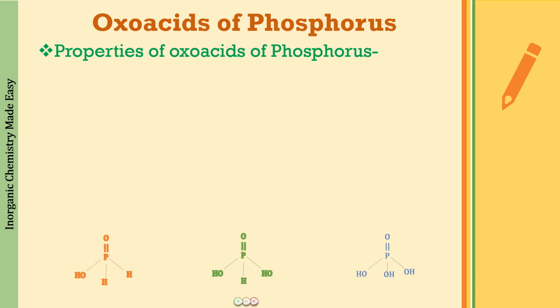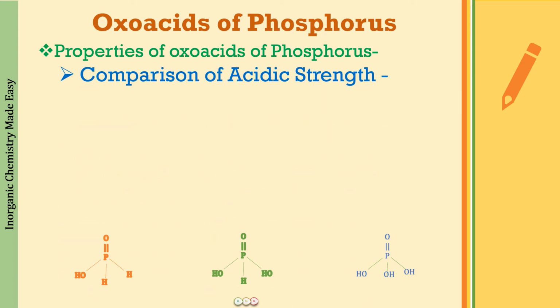Now I want you to look at these three acids: H3PO2, H3PO3 and H3PO4. Hypophosphorus acid, phosphorus acid and phosphoric acid. What I want you to think about is how we are going to compare the acidic strength of these acids. Which is going to be the strongest, and which is going to be the weakest of these three?